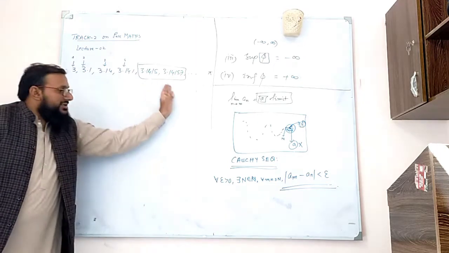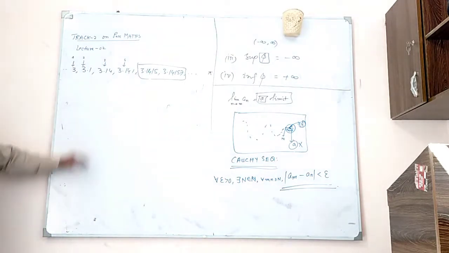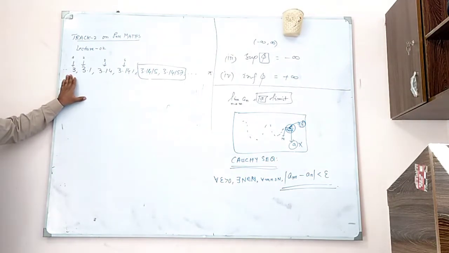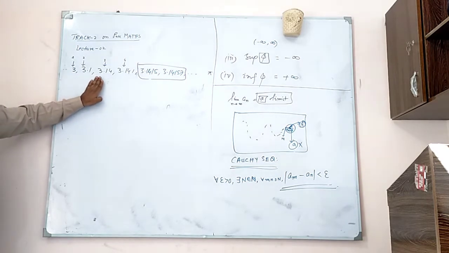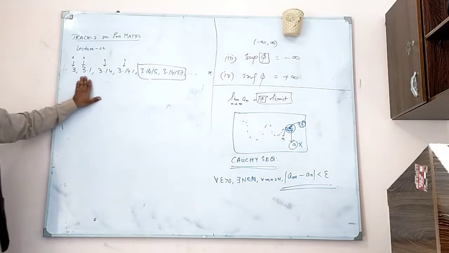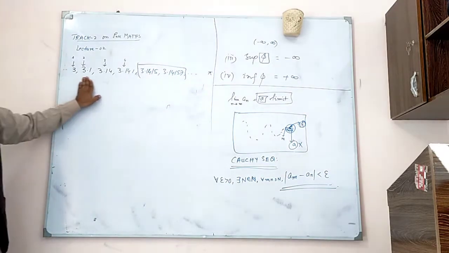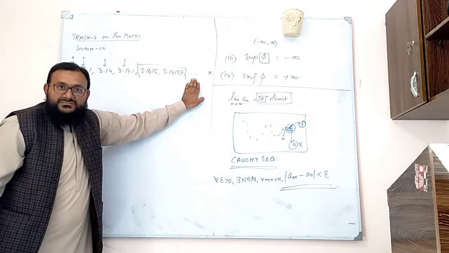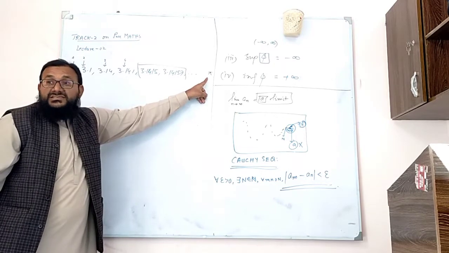We call this type of sequence a Cauchy sequence. And this number is a rational number, this number is a rational number, this number is a rational number. This is a sequence in the set of rational numbers, and this sequence is Cauchy. What is the limit? Irrational. The limit is not rational.